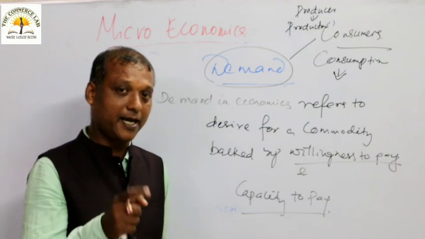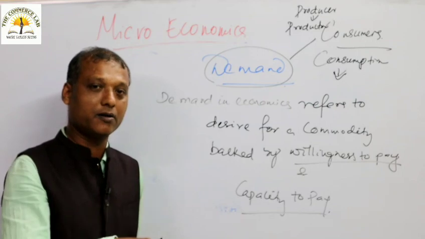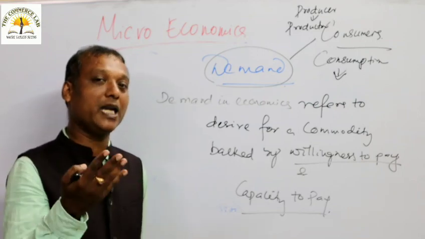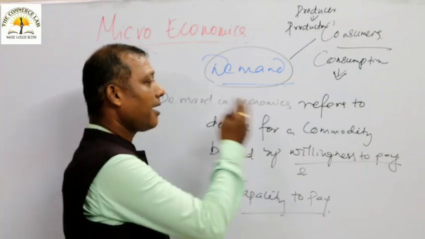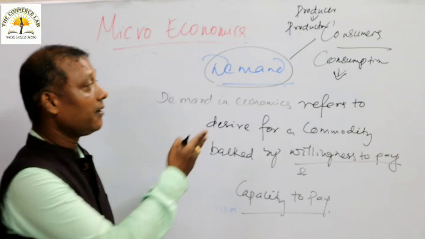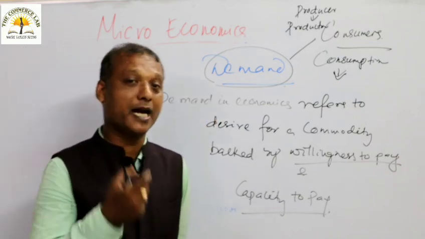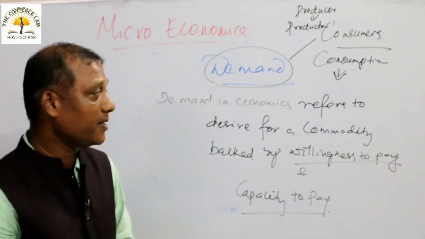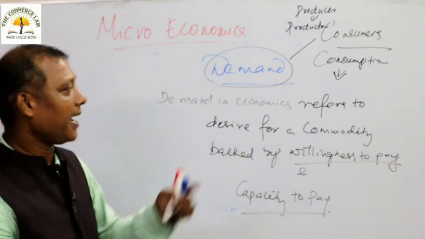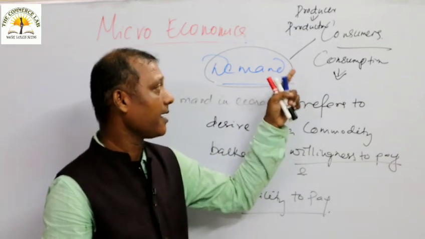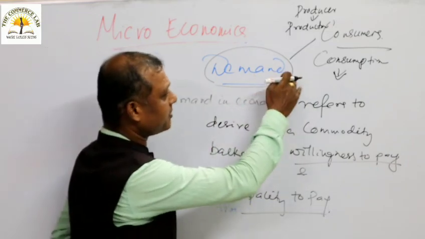But a producer must be a consumer. First of all he is a consumer, then only he is a producer. When a new baby is born, he is a consumer. After some time, if he acquires some qualities, then he might be a producer. The objective of a consumer is to get maximum satisfaction, and the aim of a producer is to get maximum profit. So this is the fundamental thing I want to clear before starting demand.